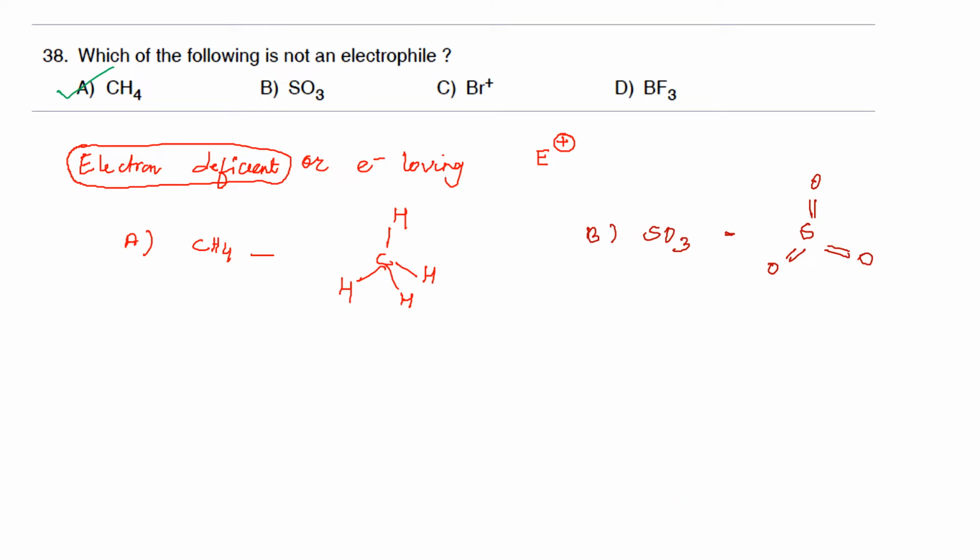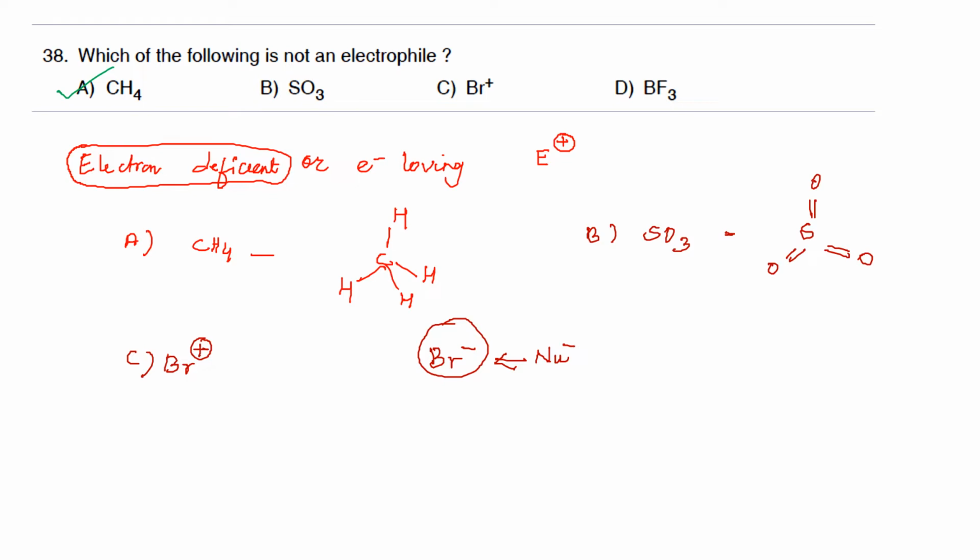Now coming to the third option, the bromonium ion, that is Br+. We have usually gone through the Br- ion, that is the bromide ion. But that is a negatively charged species, probably acting as a nucleophile. Here it has a positive charge.